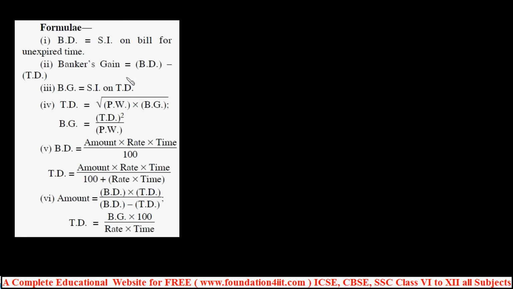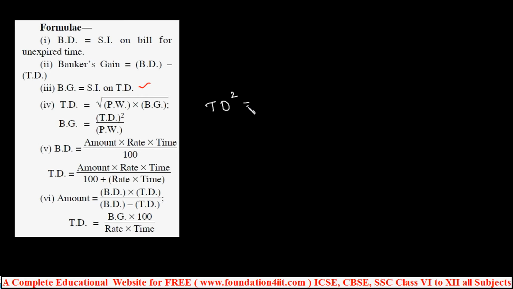So from the original value, if you subtract the banker's discount, there is a banker's gain, BG. Banker's gain is equal to simple interest on true discount. And similarly, the true discount formula is the square root of present worth into banker's gain. Using this, we have this formula.